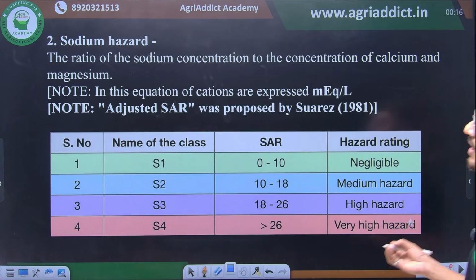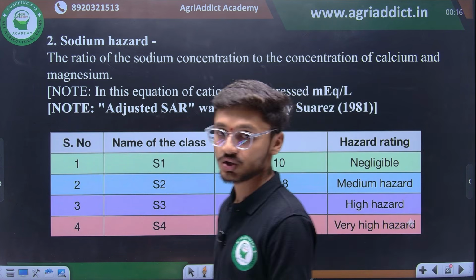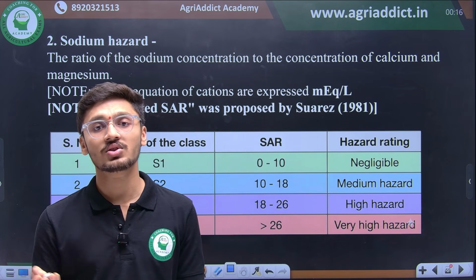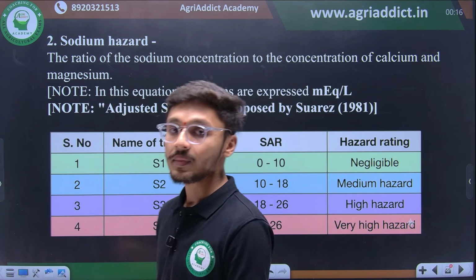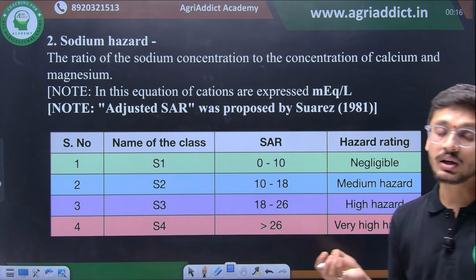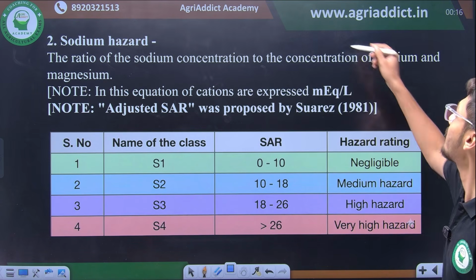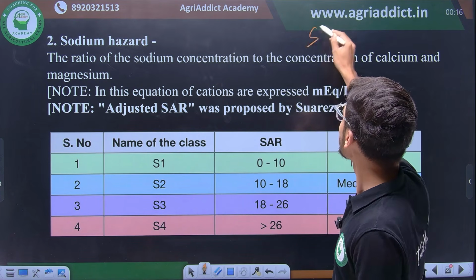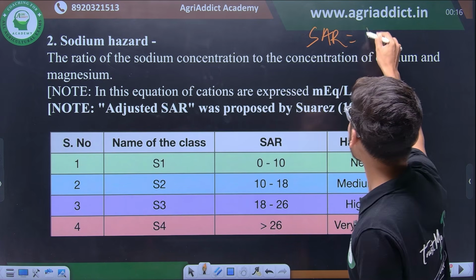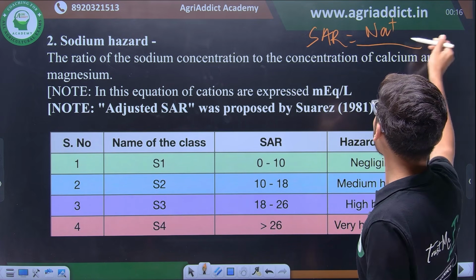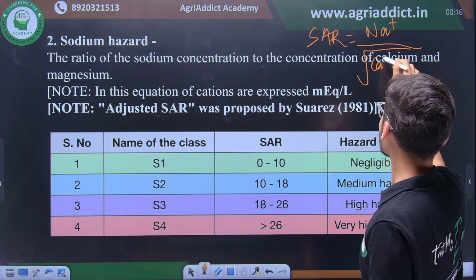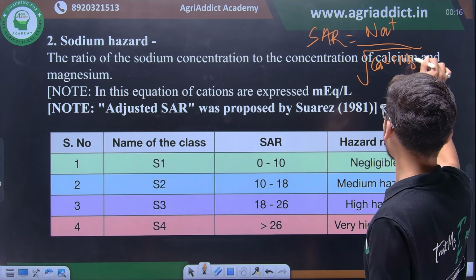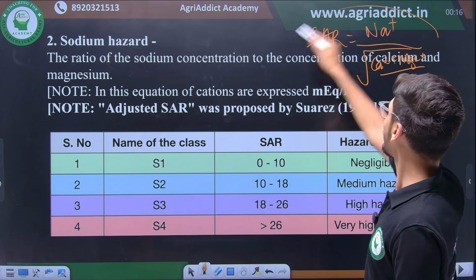Then moving ahead, we have sodium hazard. Sodium hazard is the ratio of sodium concentration to the concentration of calcium and magnesium, and it is denoted by the SAR value. What is the formula of SAR? The sodium adsorption ratio formula is the amount of sodium cations divided by the square root of calcium plus magnesium cations divided by 2. So this is the formula of SAR.